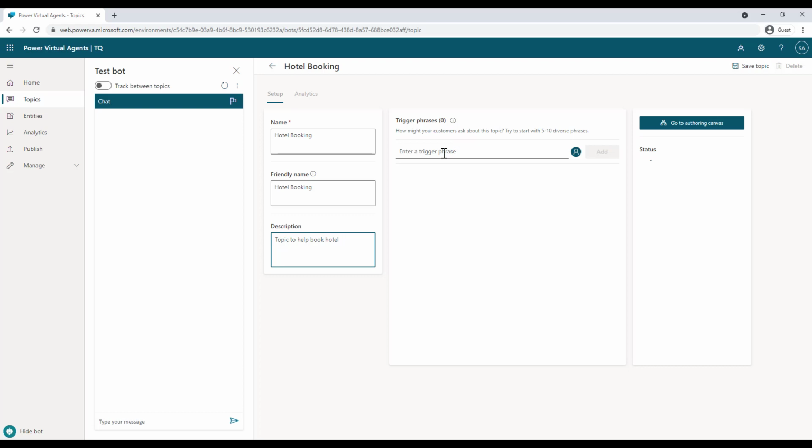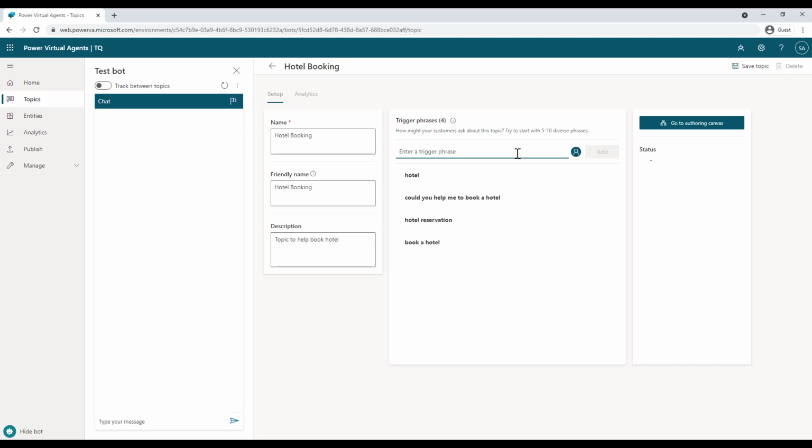So you can specify multiple trigger phrases over here, and it would be good that you start with 5 to 10 diverse phrases. So for example, in our case, let's just say book a hotel, and let's say a user can also ask about hotel reservation, or there can be a phrase such as, could you help me to book a hotel? So it can be anything. For example, it can be just the word hotel. All right. So first of all, it's not case sensitive. So it doesn't matter if you provide it in uppercase or lowercase.